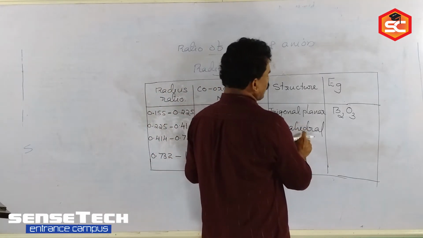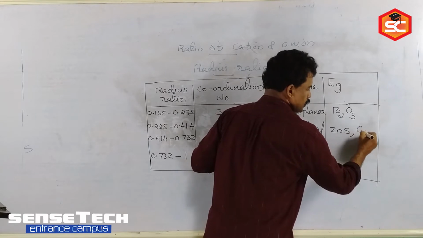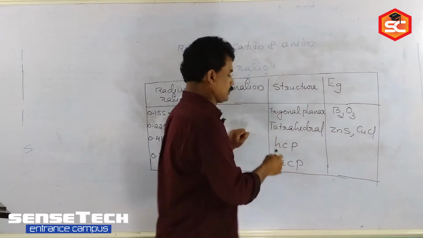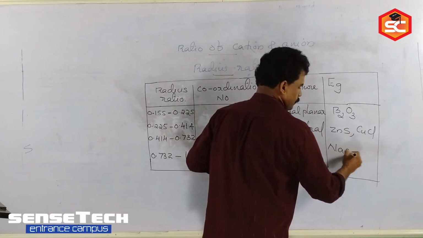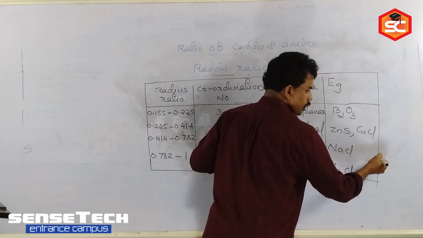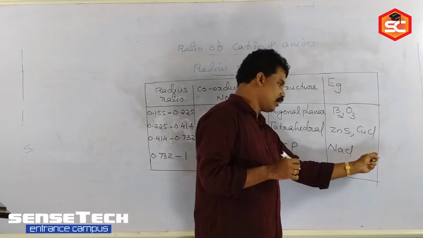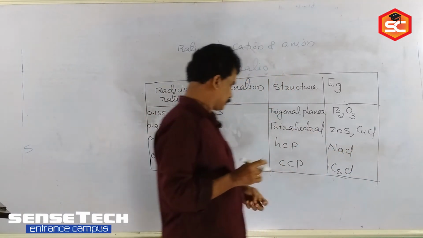Tetrahedral geometry we get in the case of zinc sulfide, ZnS, and CuCl, CuBr also we can consider. HCP packing: NaCl, cesium chloride, NaBr, KCl, like that. Different alkali metal and alkaline earth metal compounds will come in this category.